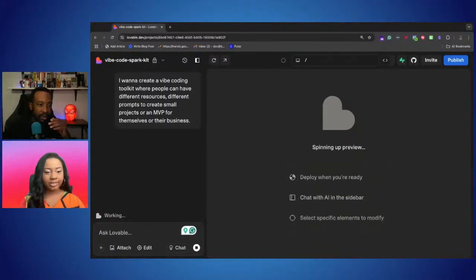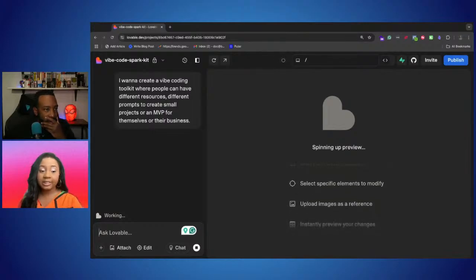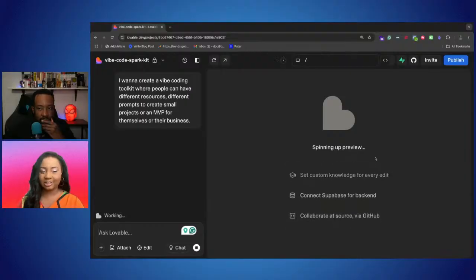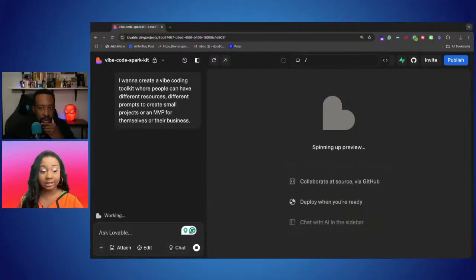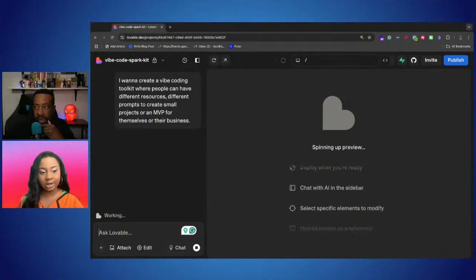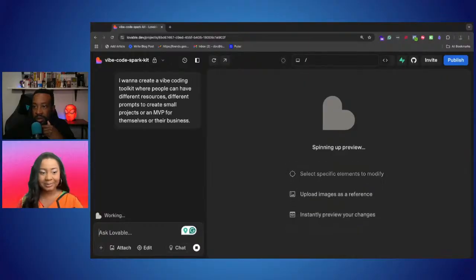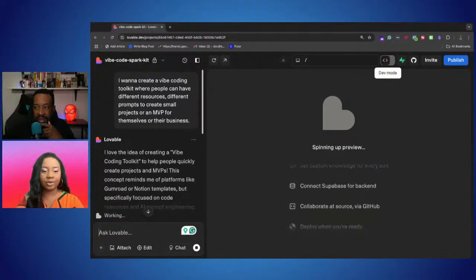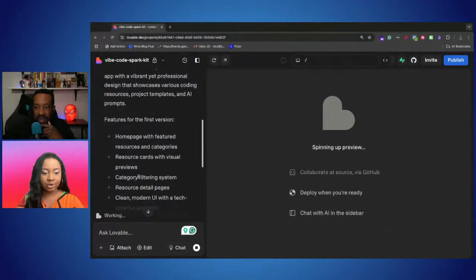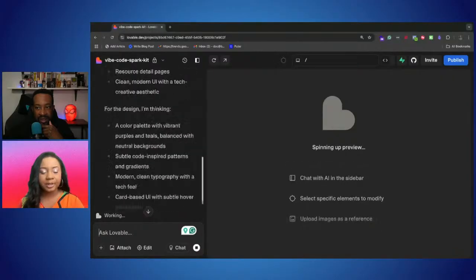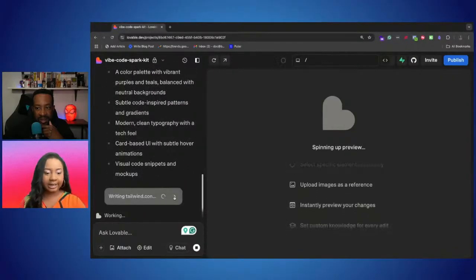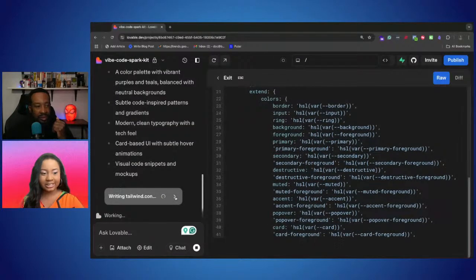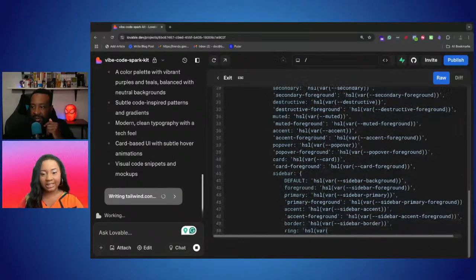Yeah, so right now the AI Lovable is thinking about what you just asked it, and in a second here, you're going to start seeing that it starts saying stuff, and you're going to see a little box. You can click on that box if you want to see the code being streamed in real time, which I always think is cool. As you can see now, it's saying things. If you go over on the left side in the chat and scroll all the way to the bottom, you'll see a little box where it says writing. If you click on that, you can see the code being streamed in real time. So you can see what Lovable is doing, which I think is really cool.